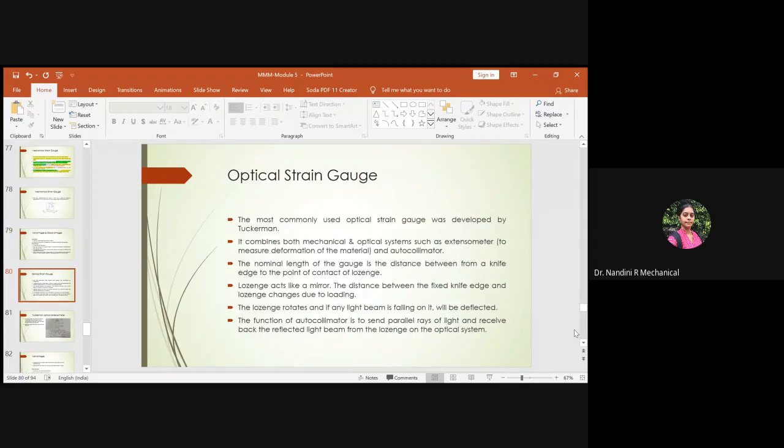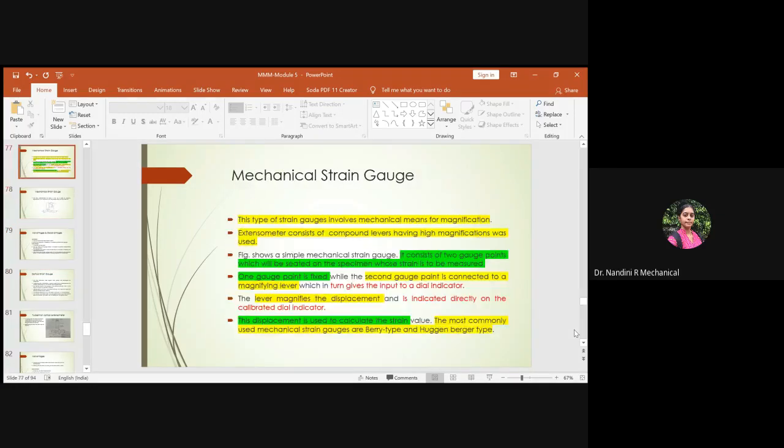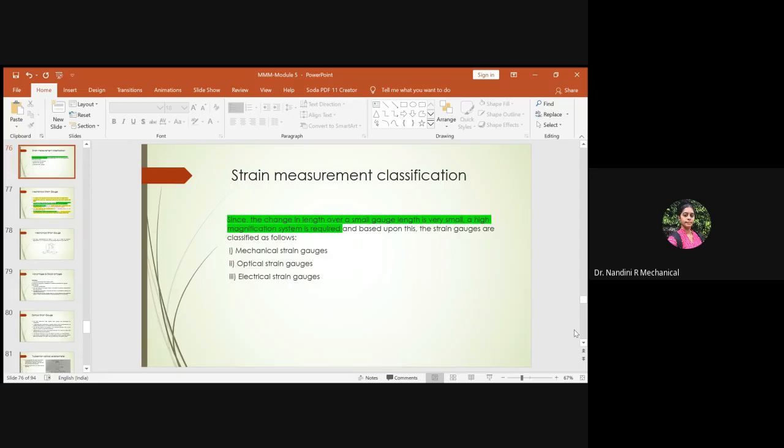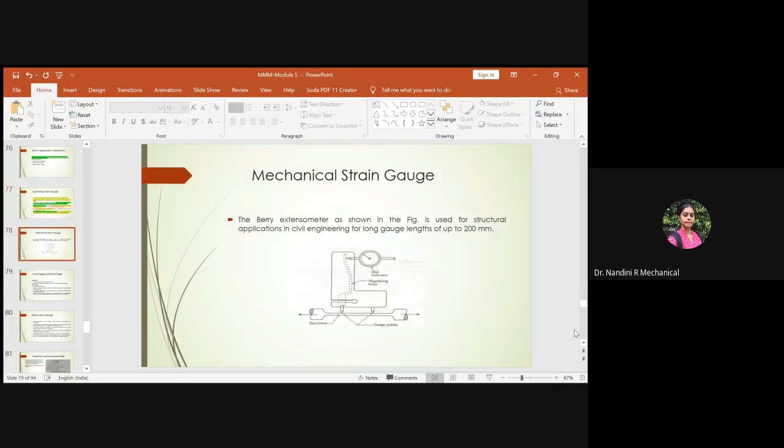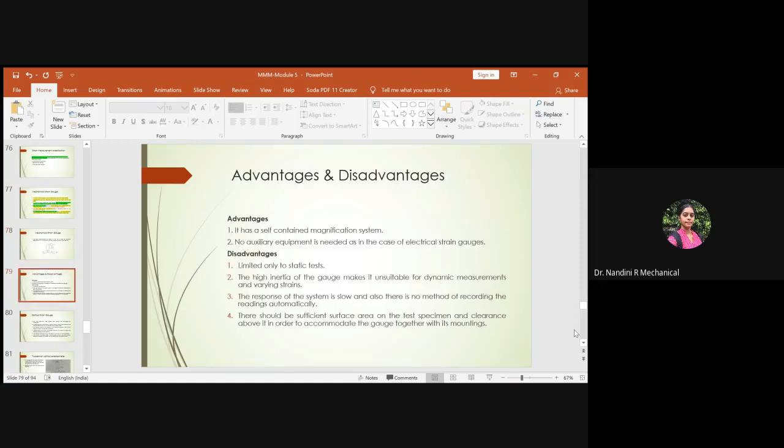So next one is our optical strain gauge. These are the three classifications. We covered the first one in strain measurement, which is the mechanical strain gauge. The second one is the optical strain gauge, and the third one is the electrical strain gauge. In electrical strain gauge, we have some classifications and theory as per your syllabus. But under mechanical and optical, you just have to know what it is, how it is operated, and what its advantages and disadvantages are. So we covered mechanical.